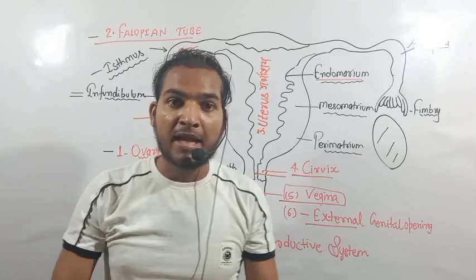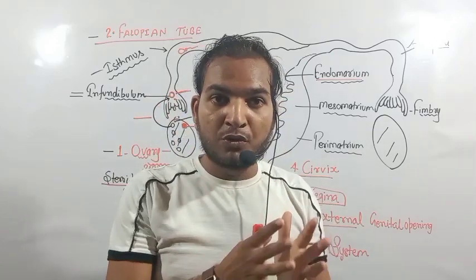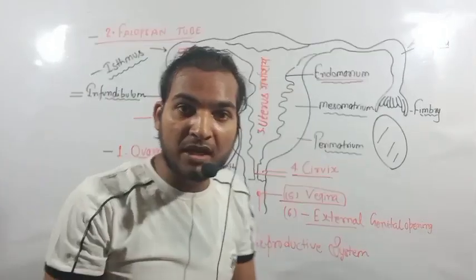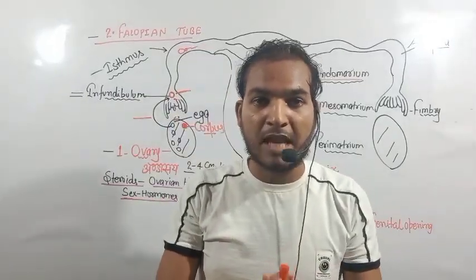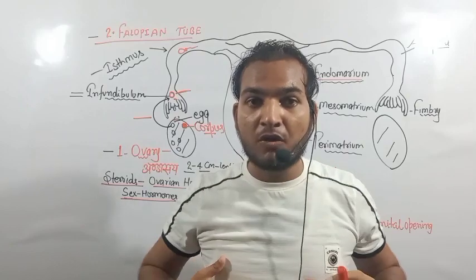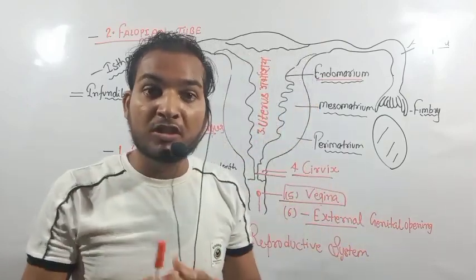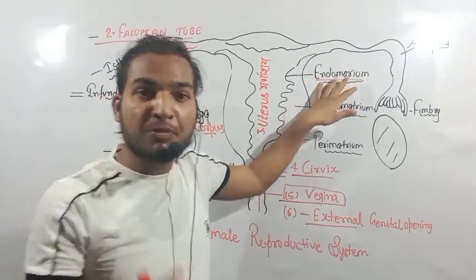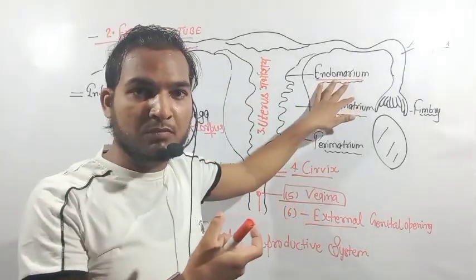The wall of the uterus has mainly 3 layers. What are the 3 layers of the uterus? First is the endometrium, which is present in the inner portion of the uterus.